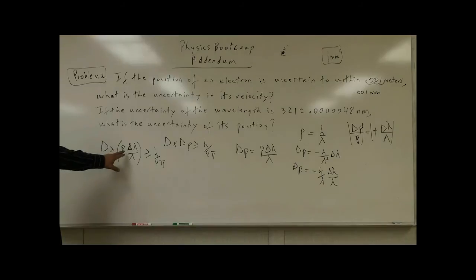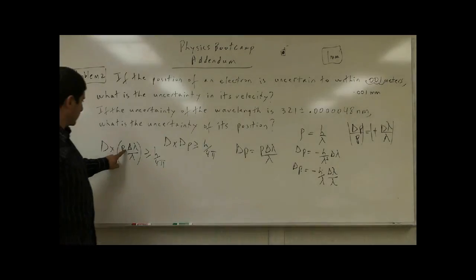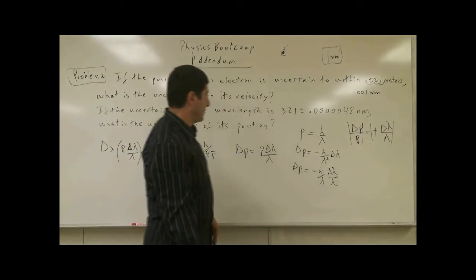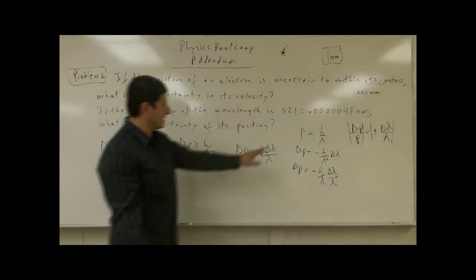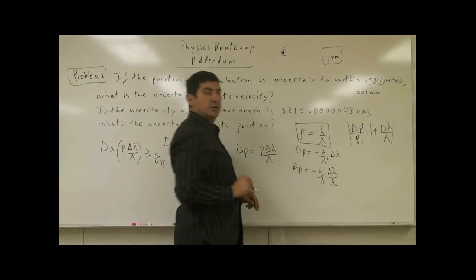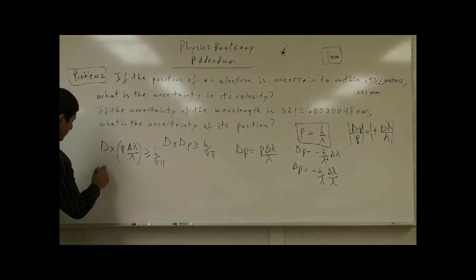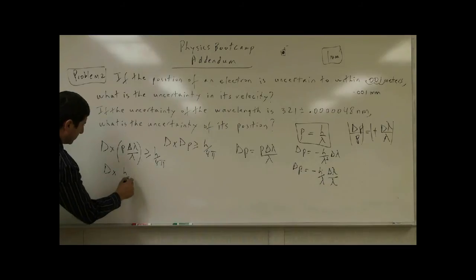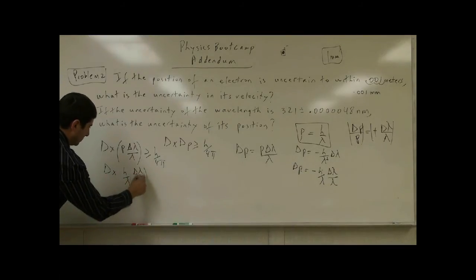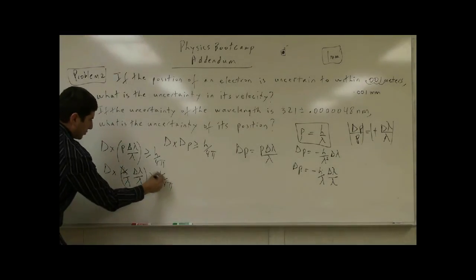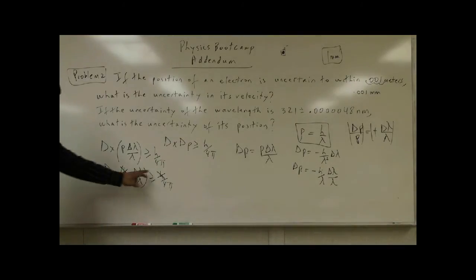Okay? And then now what? What are we going to do? Well, remember, this came from the delta p, which was p over lambda, but now we could substitute what p is. The linear momentum p of a particle is equal to Planck's constant over the wavelength. So I could substitute that here. Delta x, h over wavelength times delta lambda over lambda, greater or same as h over 4 pi. The Planck's constant from here cancels with the Planck's constant there. Okay, so h and h cancel, and you end up with delta x, delta lambda over lambda squared.